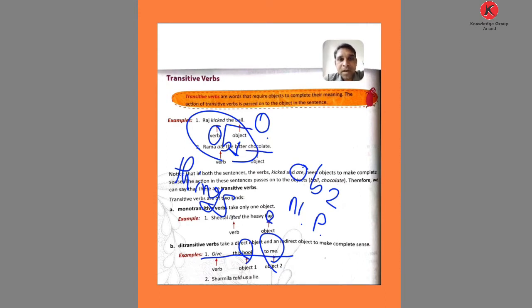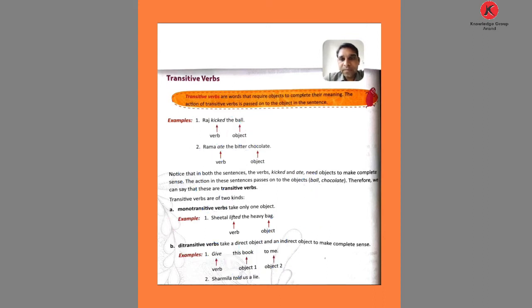And what is object number 2? A noun or pronoun, like me, him, them. So in 'Give this book to me,' give is the verb, book is object number 1, and me is object number 2. This is how we form the ditransitive verb using two objects in a sentence.